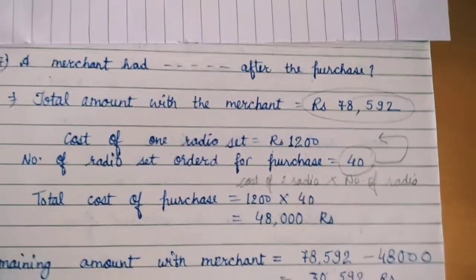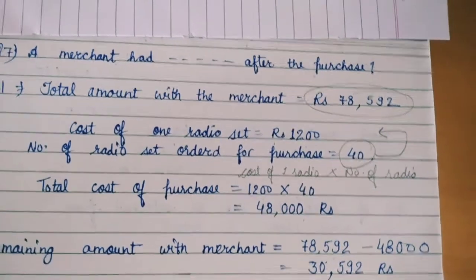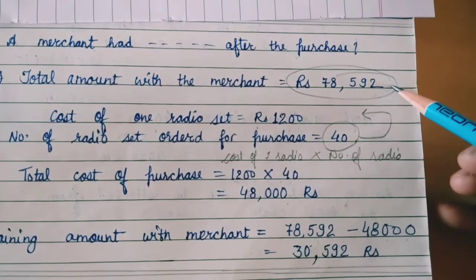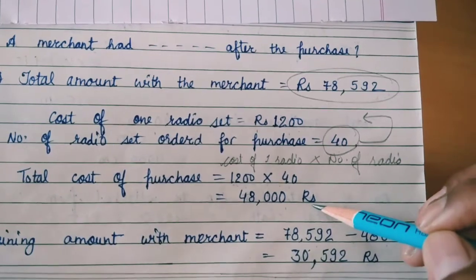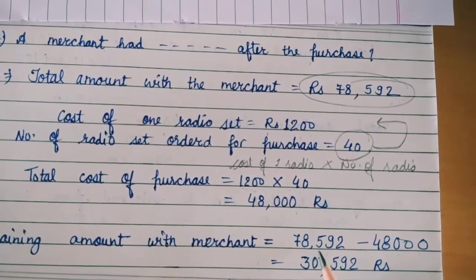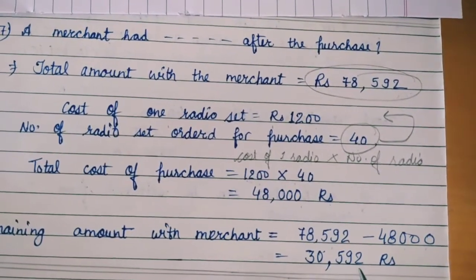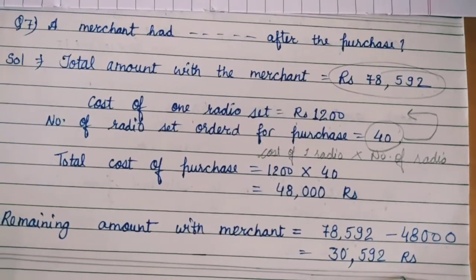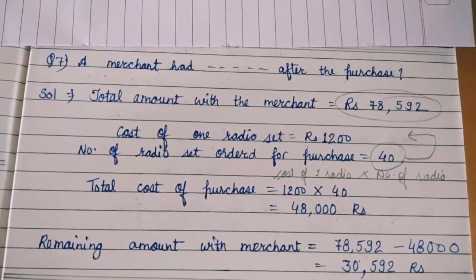Now the question is asking how much remaining amount the merchant had. So she had in the starting 78,592, and she purchased radios worth 48,000 rupees. We will subtract 48,000 from 78,592 and we will get 30,592 rupees. That is the remaining amount with the merchant. So here we completed till question number 7. The remaining questions we will see in the next video.